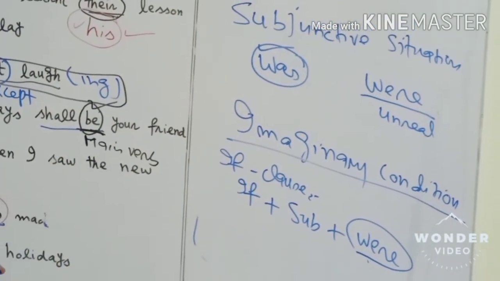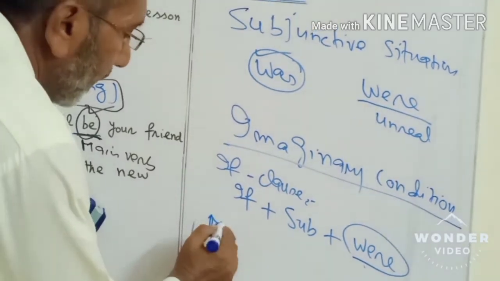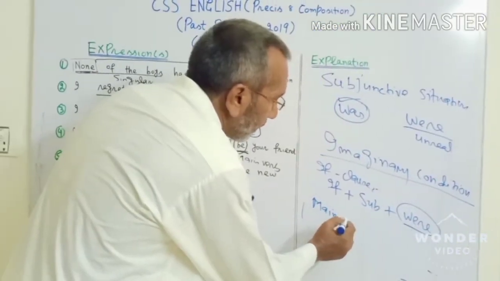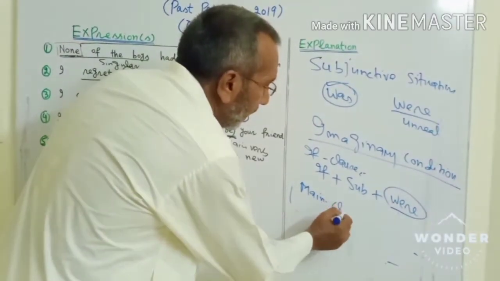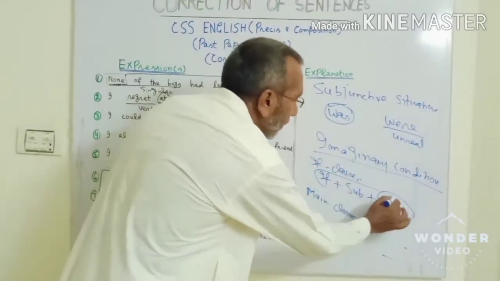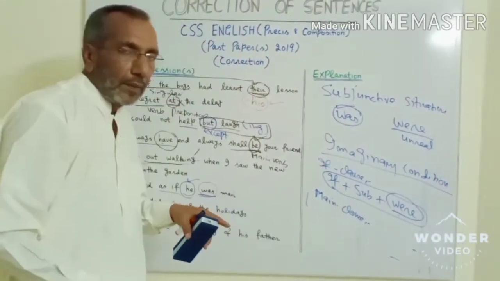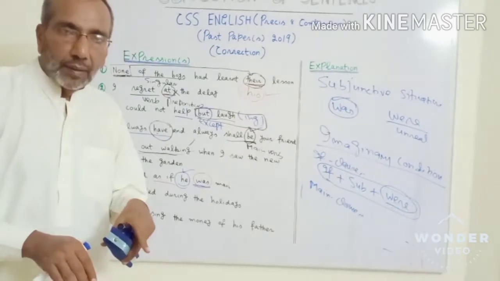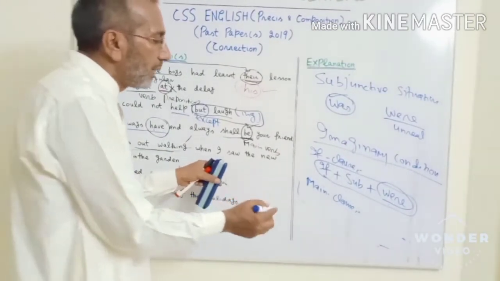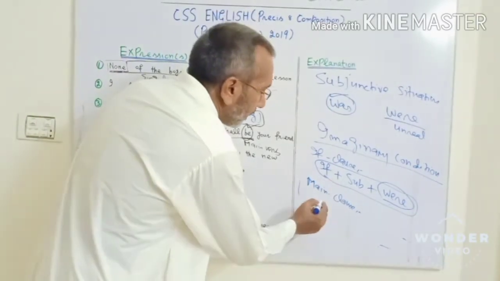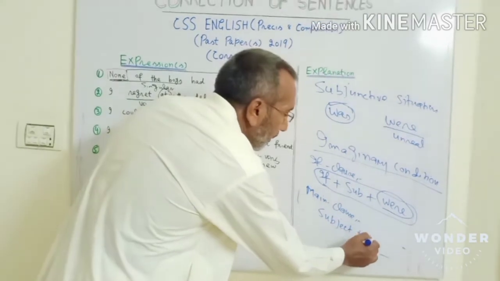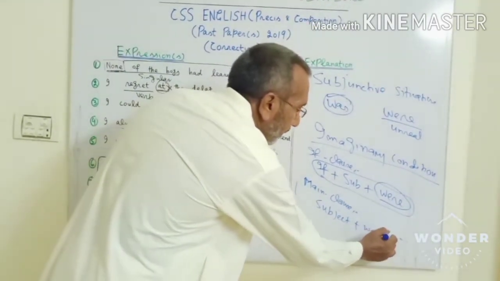And for the main clause, I have discussed this in the previous videos so many times. In the if clause, the structure is the same: if I were your father, if I were Prime Minister of Pakistan, if I were whatever. In the main clause, we use this structure: first subject, then verb, then first form.